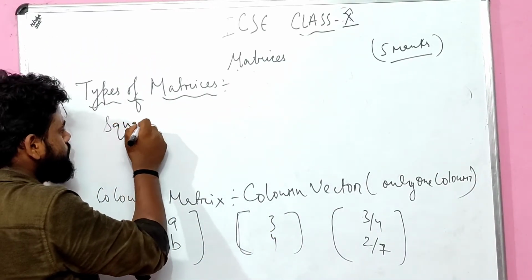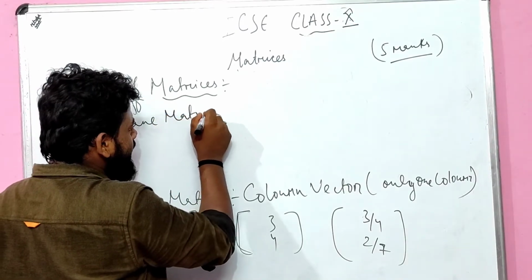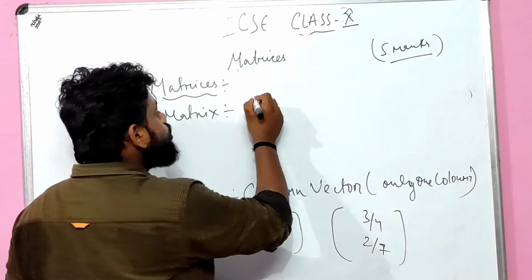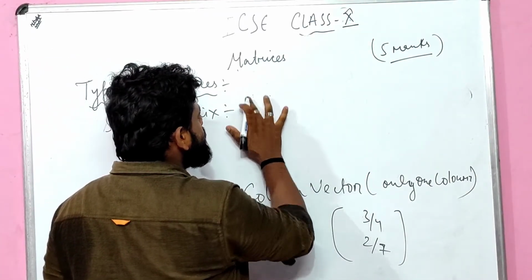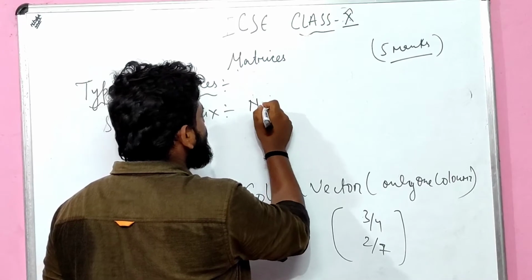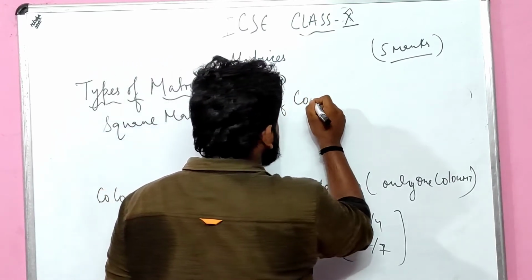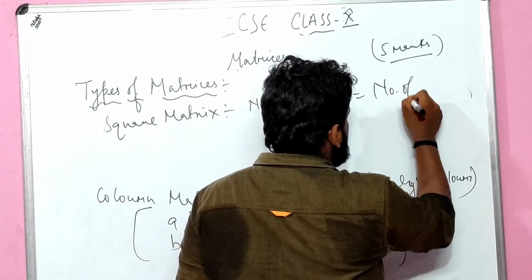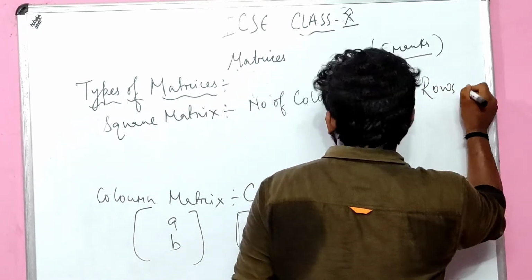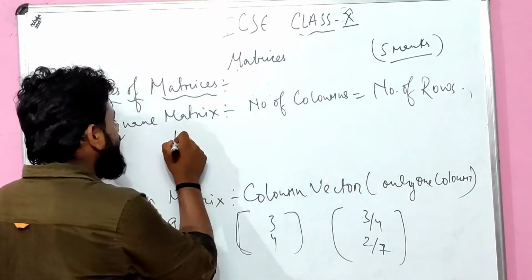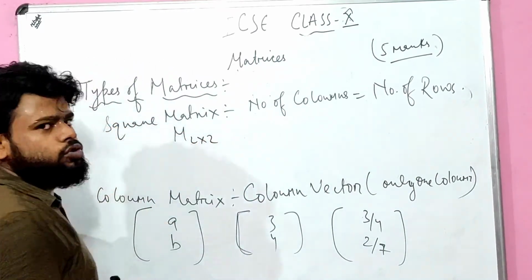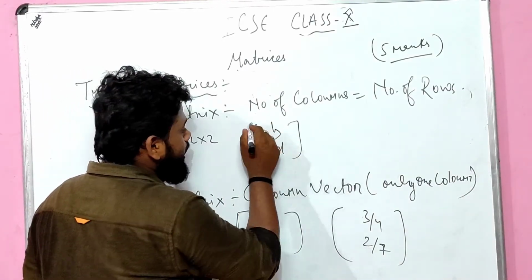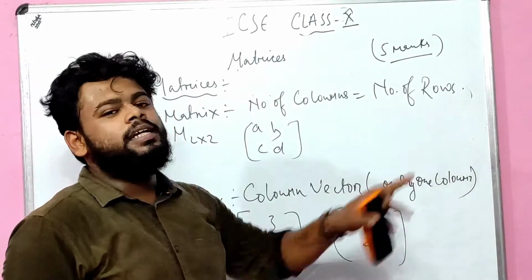Square matrix. What is a square matrix? Very easy one. A square matrix is a matrix in which the number of columns is equal to the number of rows. Columns and rows must be equal in a square matrix. For example, M is 2 cross 2, which is all about 2/2. For example, a b c d. That means the number of columns should be equal to the number of rows.